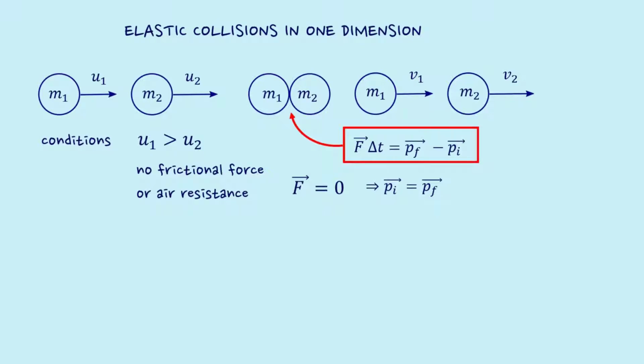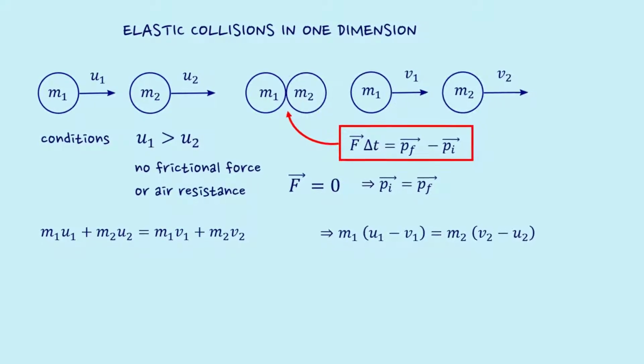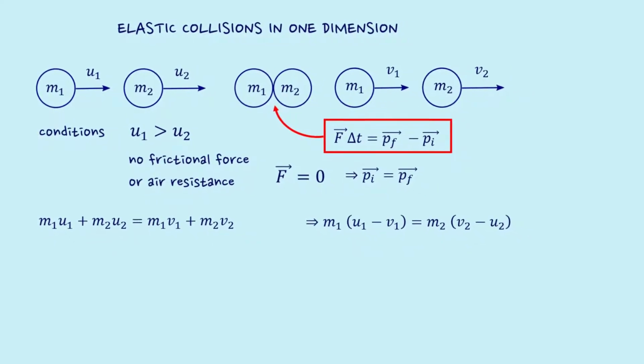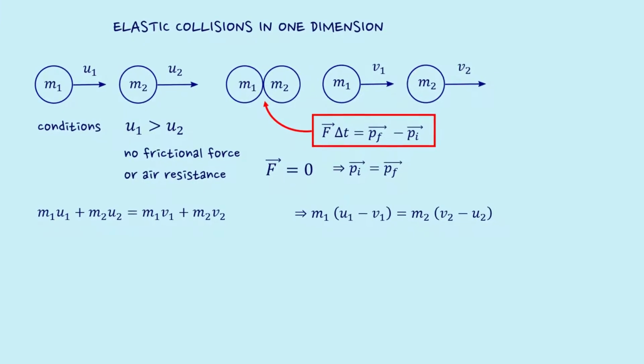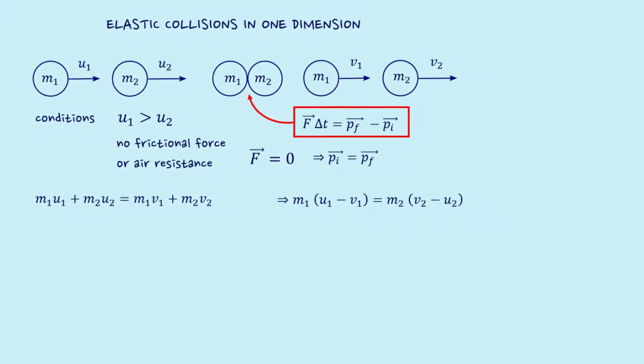Here we can add the individual momentum of the bodies before and after the collision and equate them, which results in the following equation: m1u1 + m2u2 = m1v1 + m2v2, and we rearrange this equation for more mathematical simplification. Again, we have considered this collision to be elastic in nature.